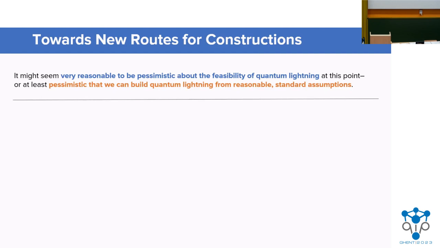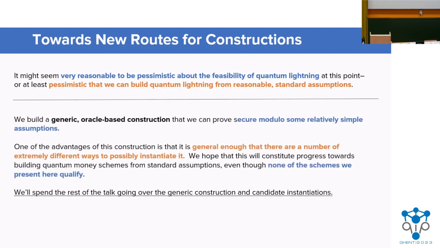So it's easy to be pessimistic about the feasibility of quantum lightning at this point, particularly if you want to build it from standard cryptographic assumptions. In the rest of this talk and this paper, we put together a generic oracle-based construction that seems to have many different possible ways to be instantiated. And while none of these schemes are from standard assumptions, and some are unimplementable in their current state because they use oracles, we hope that they can be steps towards quantum lightning from more standard assumptions. And we'll spend the rest of the talk going over this.